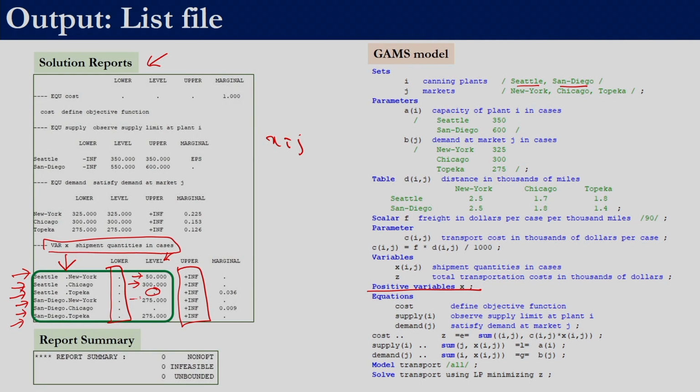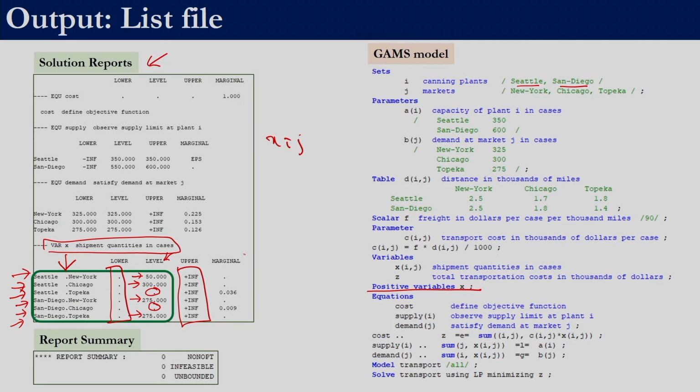So, from San Diego to New York 275 cases are to be shipped, from San Diego to Chicago nothing is being shipped, and from San Diego to Topeka we need to ship 275, right. So, this is how we get the values of the decision variables. Being an introductory video, we are not dwelling into too much detail. You can look into the help of GAMS and try to identify what other things GAMS returns. For example, you can try to find out what this marginal price is and if it indicates the shadow prices. So, those are the major portions of the list file, right.